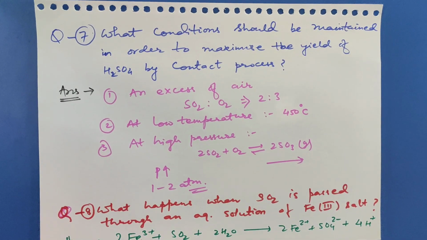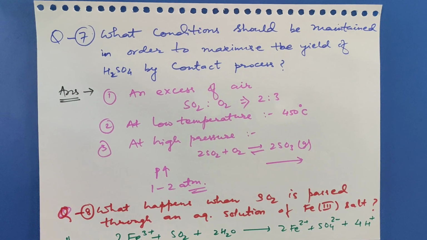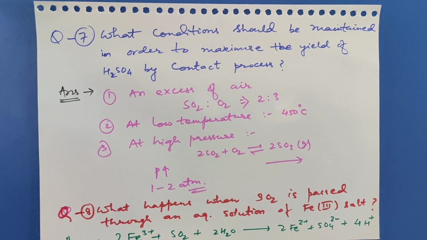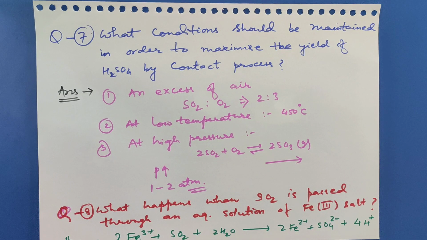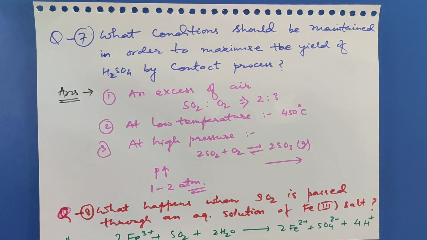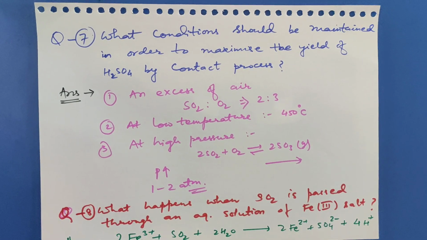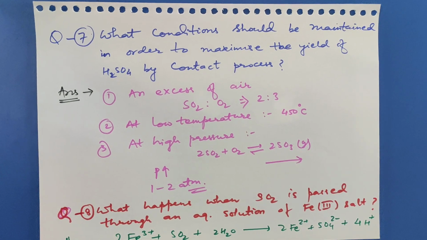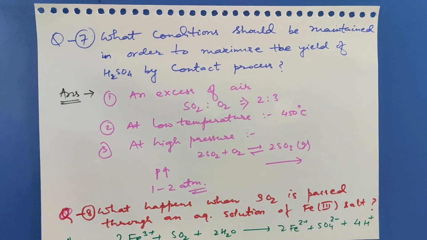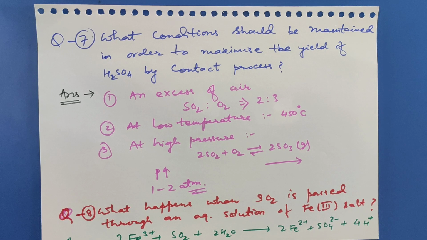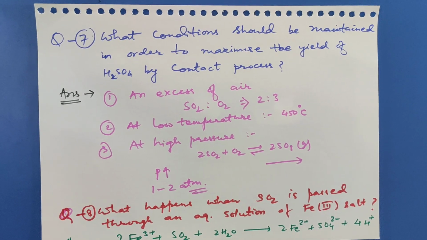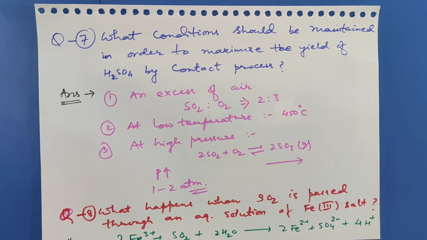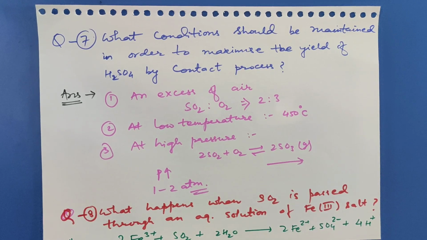Next question, question number 8. What happens when sulfur dioxide is passed through an aqueous solution of iron 3 salts? When sulfur dioxide is passed through an aqueous solution of iron 3 salt, it converts to Fe2+. So 2Fe3+ plus SO2 plus 2H2O gives 2Fe2+ plus sulfate plus 4H+. So when SO2 is passed through Fe3+ salt, it is converted to Fe2+ salt.